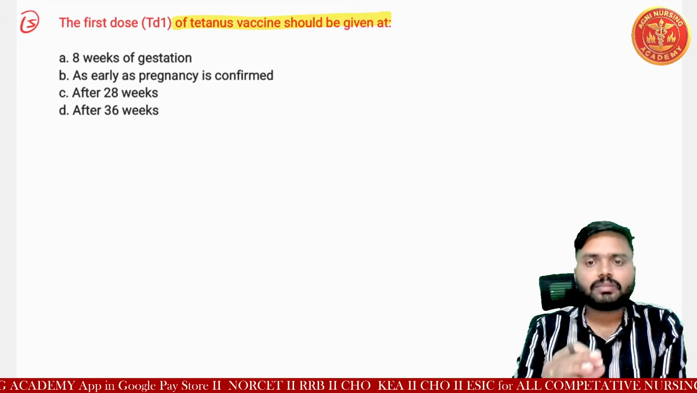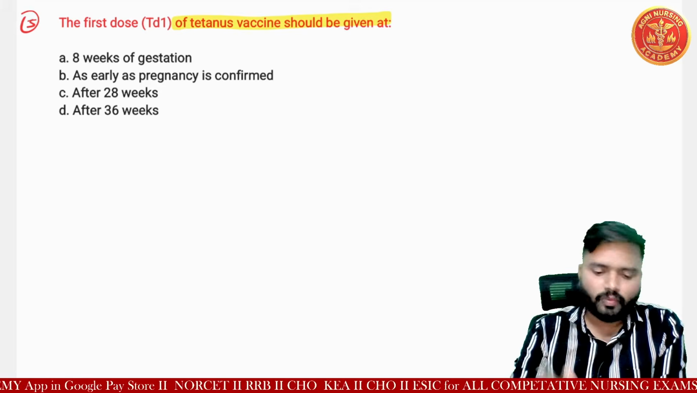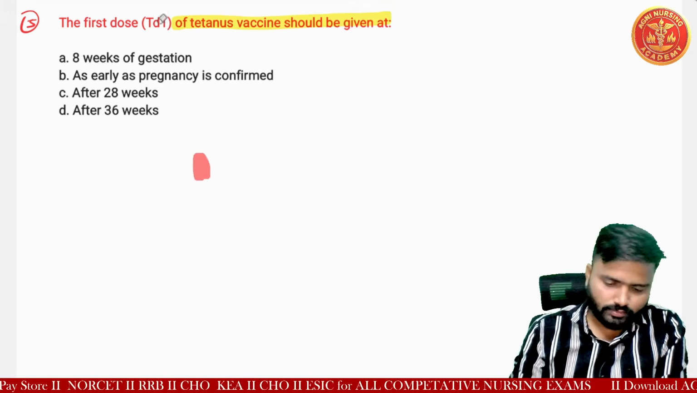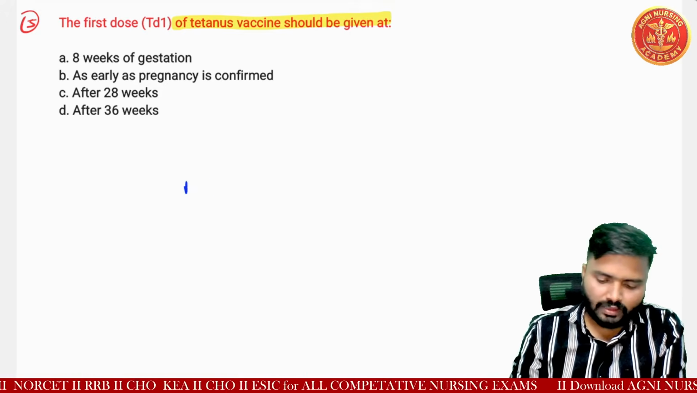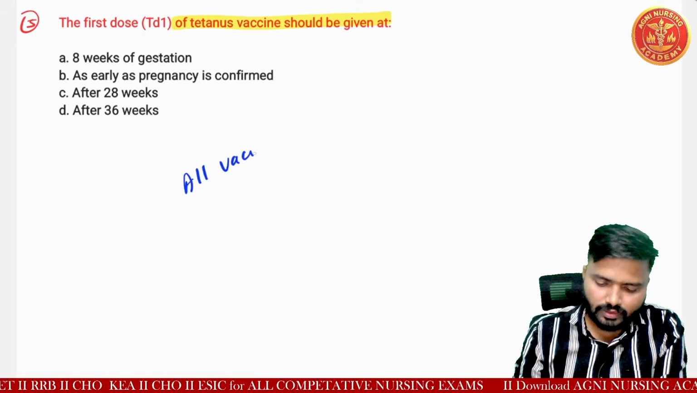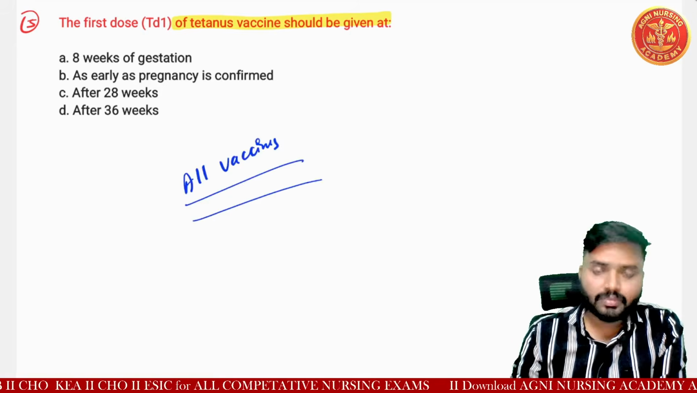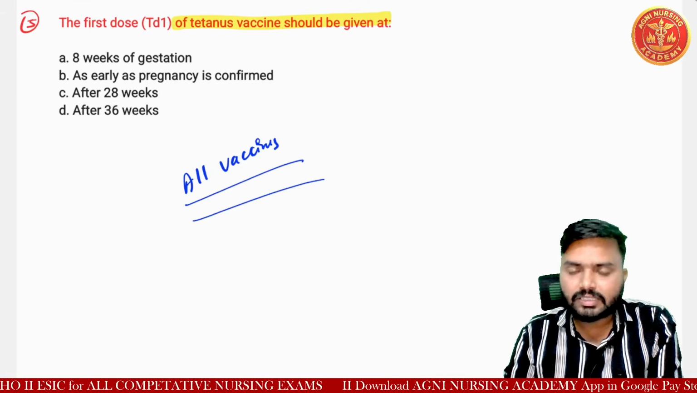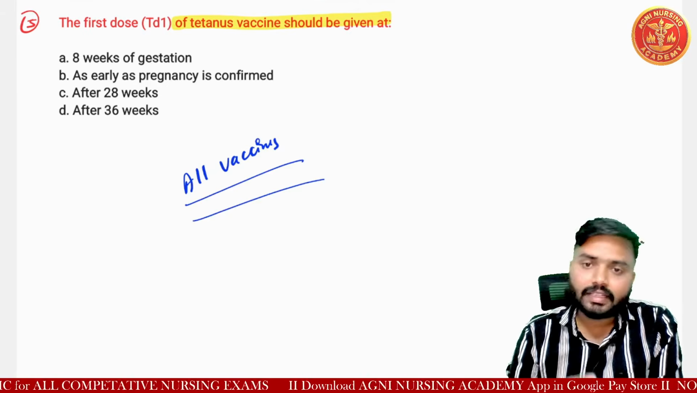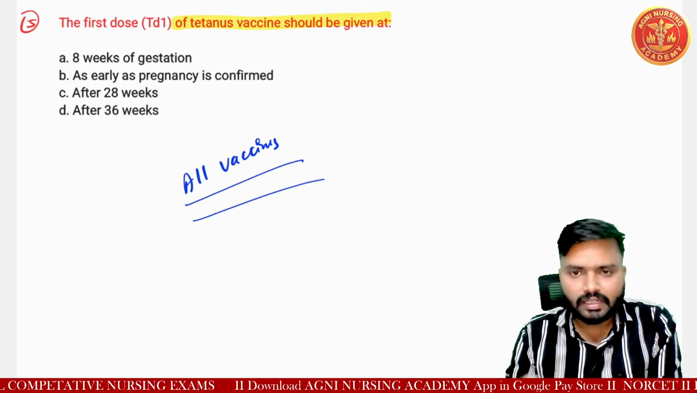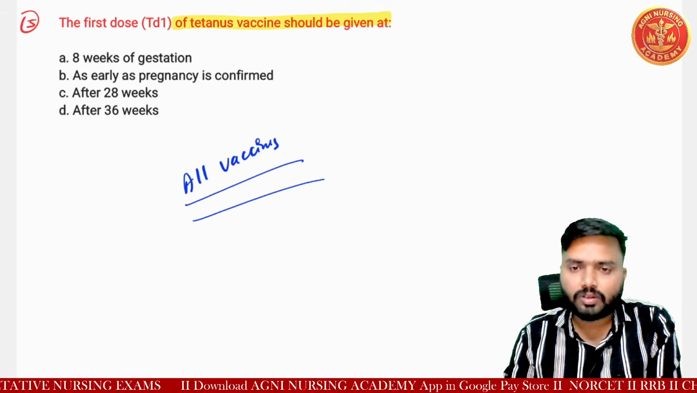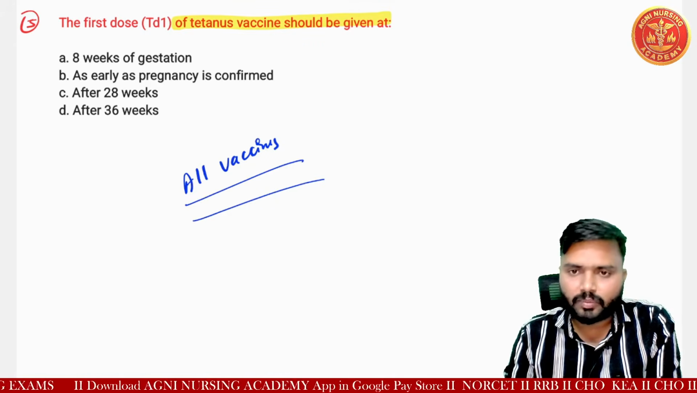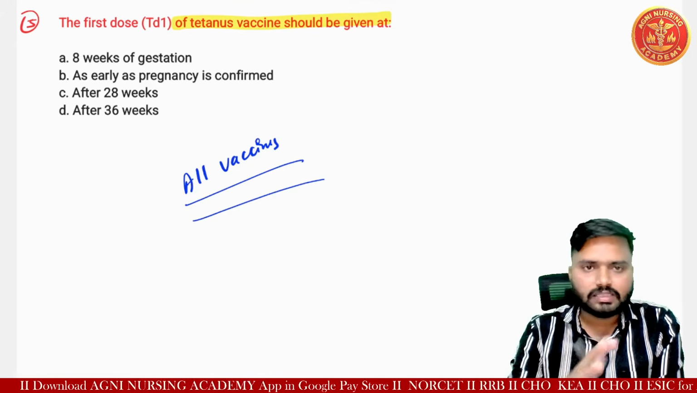We'll discuss the concept related to all vaccines, not only this TD vaccine. All vaccines we will give in pregnancy, means which vaccines are contraindicated, which vaccines we can consider and give even in cases of contraindications, and which vaccines are absolutely contraindicated in pregnancy. So that we'll discuss here.